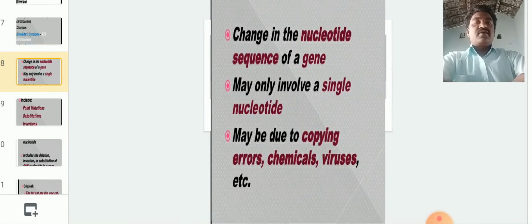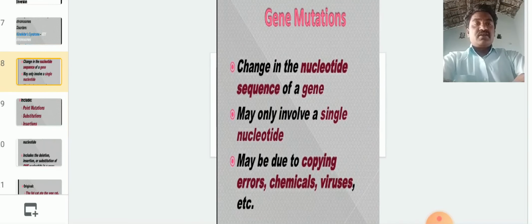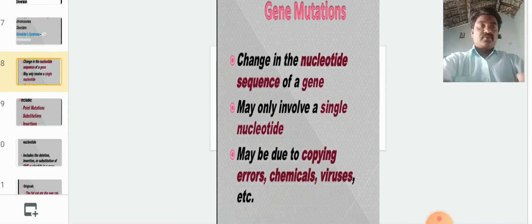Okay, here one more thing: gene mutations. Mutations that occur at the gene level are called point mutations. It is a change in the nucleotide sequence of a gene, which may involve only a single nucleotide, and may be due to copying errors or chemicals or viruses, etc. So these mutations are called gene mutations or point mutations.